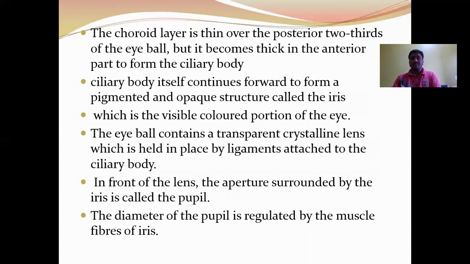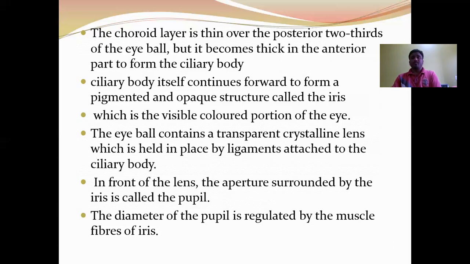The eyeball contains a transparent crystalline lens which is held in place by the ligaments attached to the ciliary body. In front of the lens, the aperture surrounded by the iris is called the pupil. The diameter of the pupil is regulated by the muscle fibers of the iris.